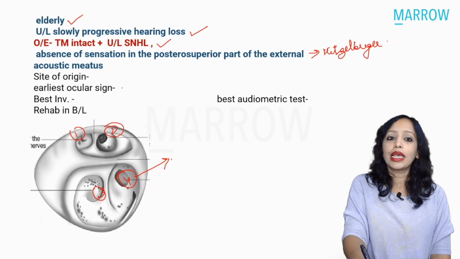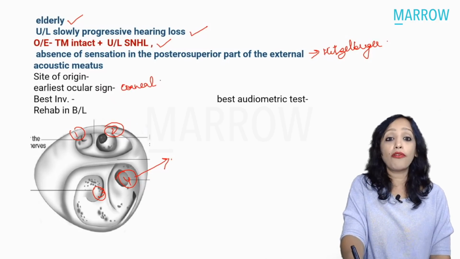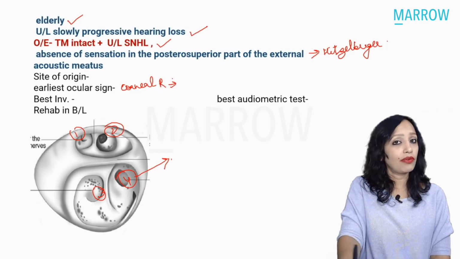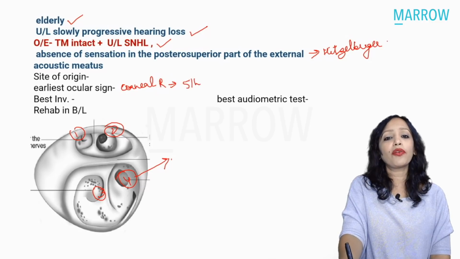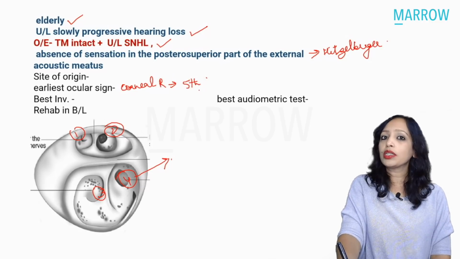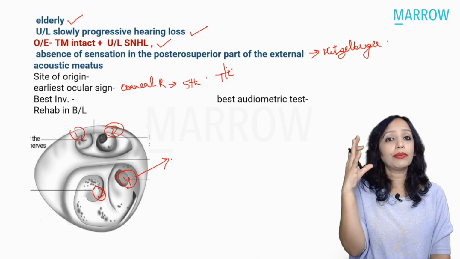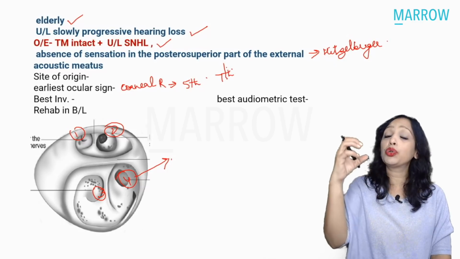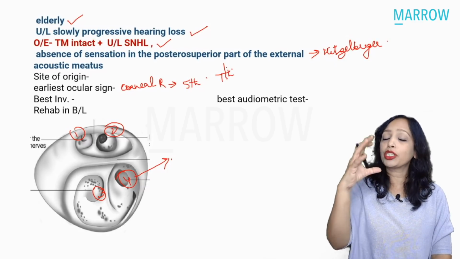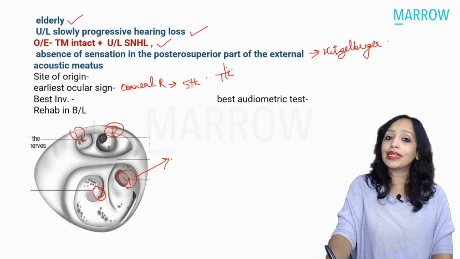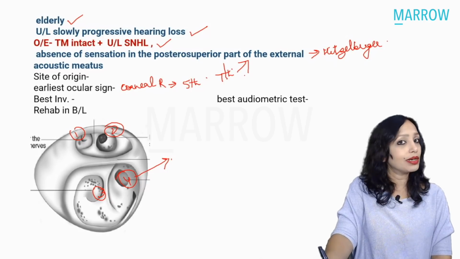Earliest ocular sign is loss of corneal reflex. And the corneal reflex goes here because of which nerve? Again, that has been a question. In the corneal reflex, the afferent is 5th, efferent is 7th. So here it is because of the 5th nerve. Why the 5th nerve? Why not the 7th nerve? Because for the corneal reflex to go because of the 7th nerve, the motor part of the 7th nerve has to go, and the motor part of the 7th nerve is quite resistant to external compression. So when the external compression from the tumor occurs on the 7th nerve, the sensory part gets involved early, and that sensory part involvement leads to what is known as the Hitselberger sign.